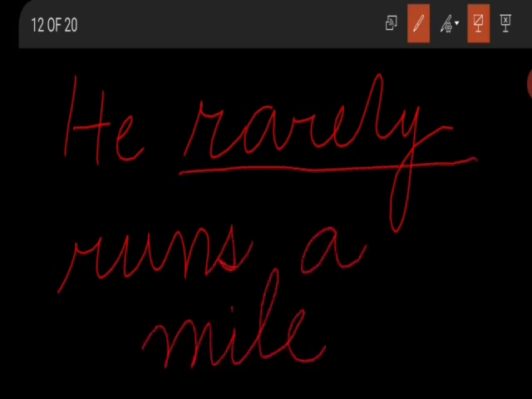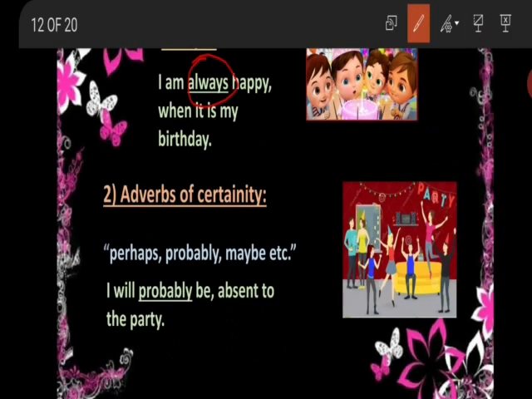So rarely is also an adverb of frequency, that is, how often an event occurs, and it is placed, you may say, in the middle of the sentence. The second type of focusing adverb that is placed in the middle of the sentence is adverbs of certainty. For example, words like perhaps, probably, maybe, certainly, all these are adverbs of certainty, and they are placed in the middle of the sentence.